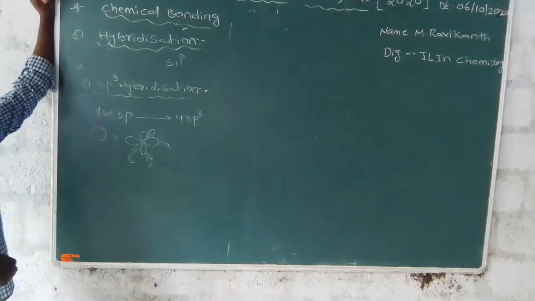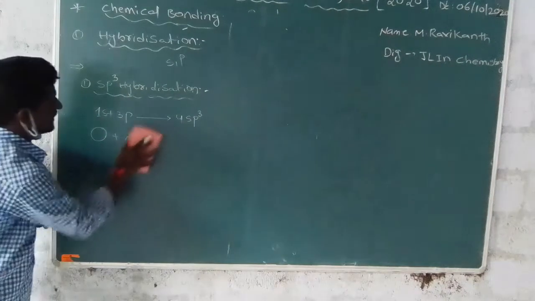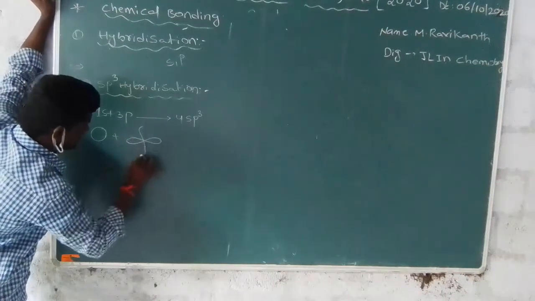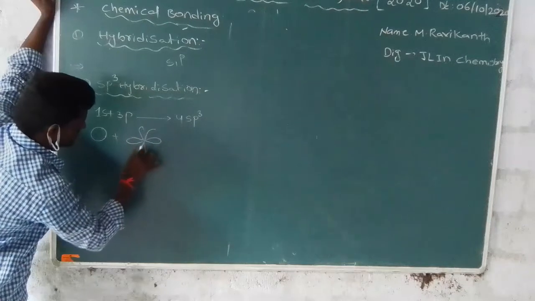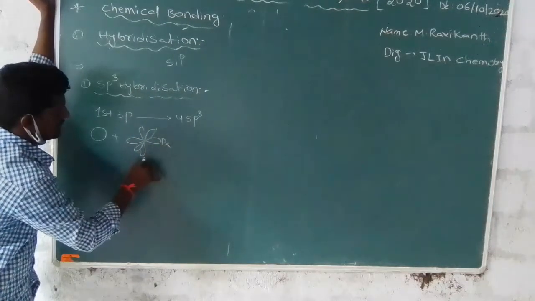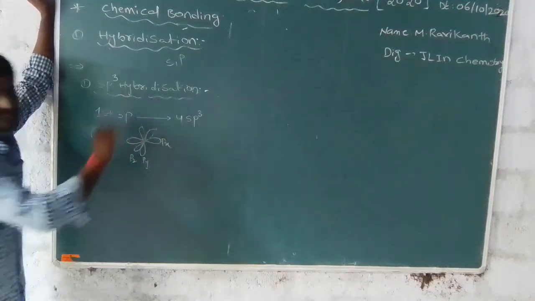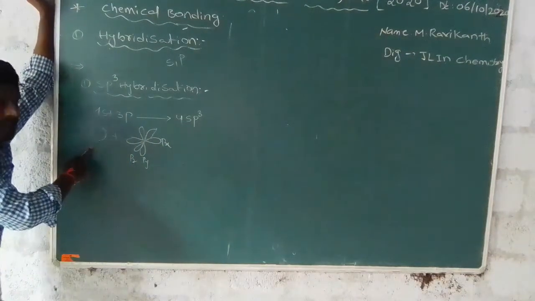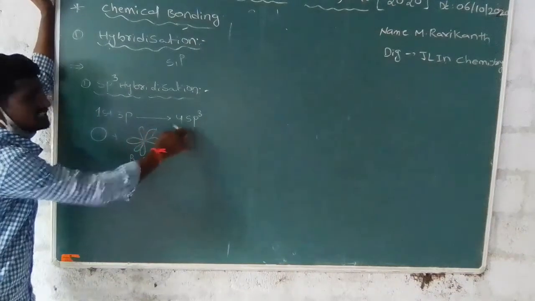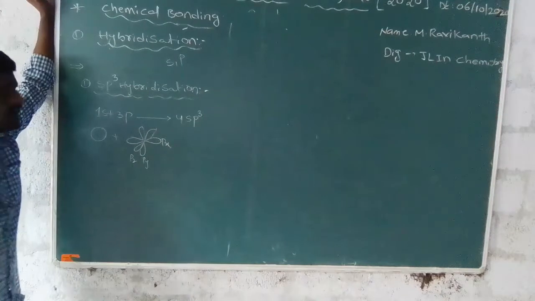This is px, this is py, this is pz. One s orbital and 3 p orbitals form 4 sp3 hybridized orbitals.